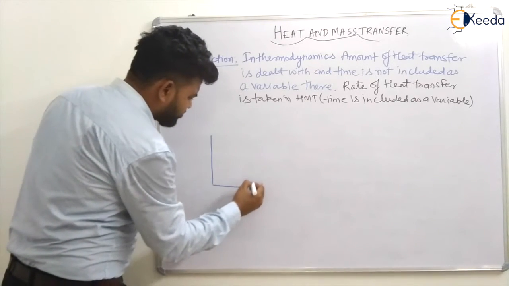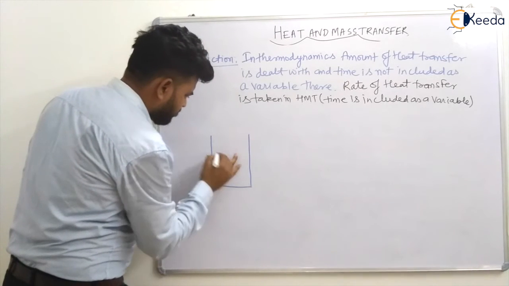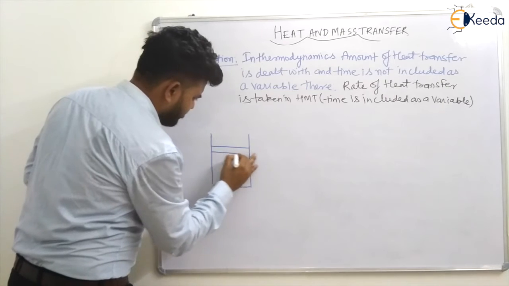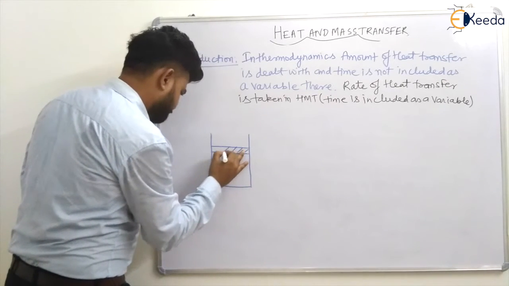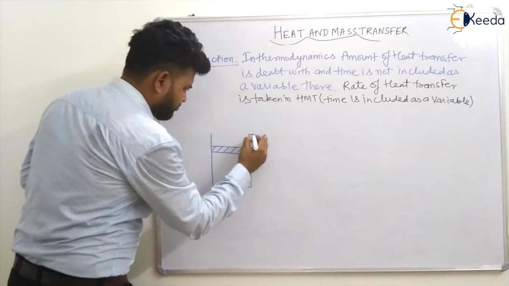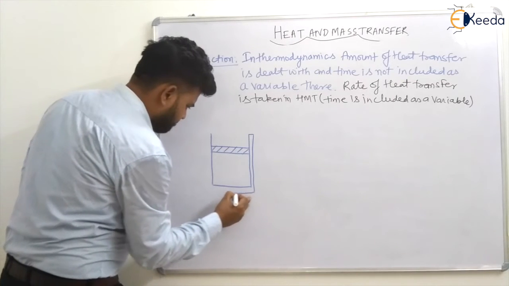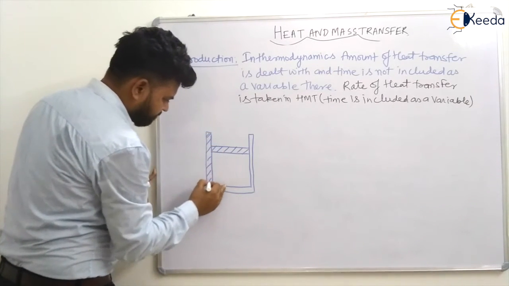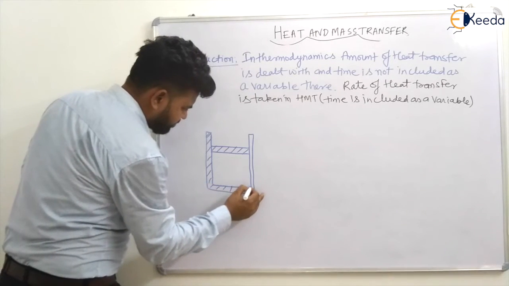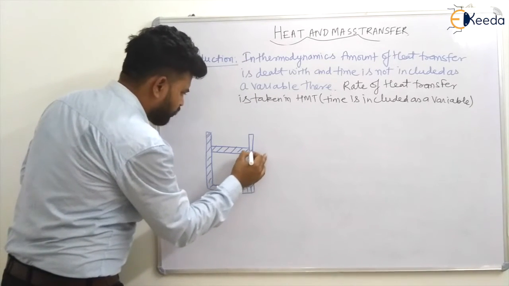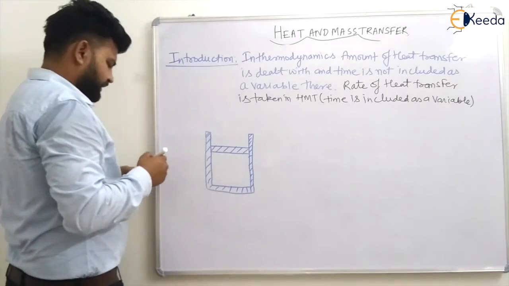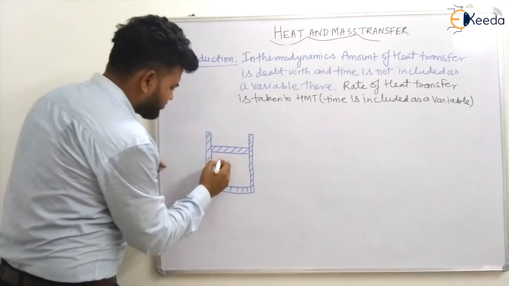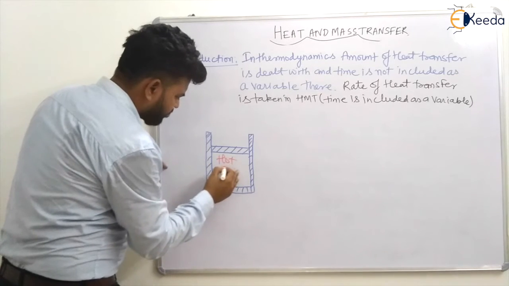If I am taking a system, let us say this is your piston cylinder arrangement, and this is having some kind of boundary. This is your piston cylinder arrangement containing some hot gases. This is circular, and hot gases are there inside this.